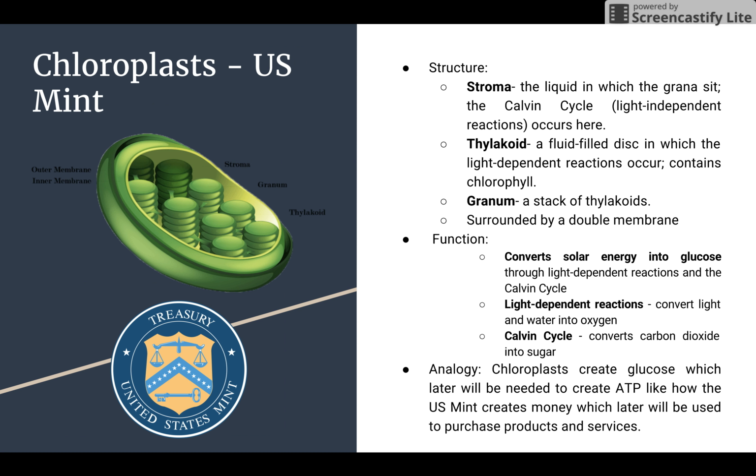The structure of the chloroplast is that stroma, the liquid in which the granules sit, is where the Calvin cycle or light-independent reactions occur.